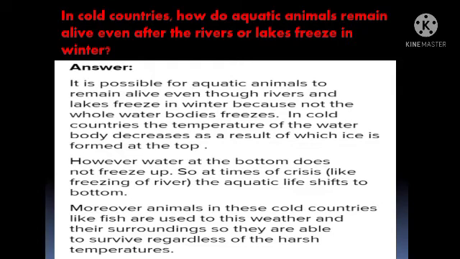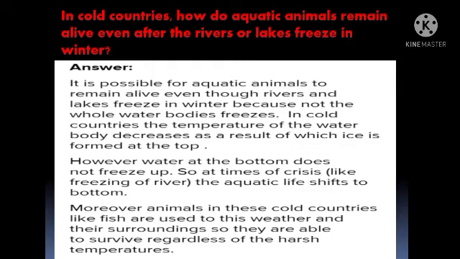Moreover, animals in these cold countries, like fish, are used to this weather and their surroundings, so they are able to survive regardless of the harsh temperature. Students, animals in cold countries have adapted themselves so that they can survive in any condition. And how do aquatic animals remain alive even after the rivers or lakes freeze in winter?